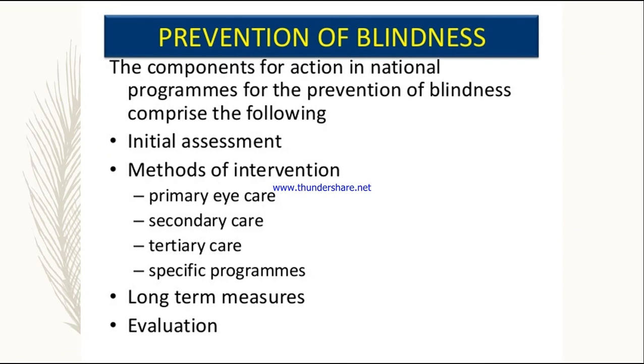Next, coming to the prevention of blindness. The components for action in the National Program for the Prevention of Blindness comprise the following. There is a program we call NPPB, the National Program for the Prevention of Blindness. According to this program, there are some components which are very important in order to prevent blindness.